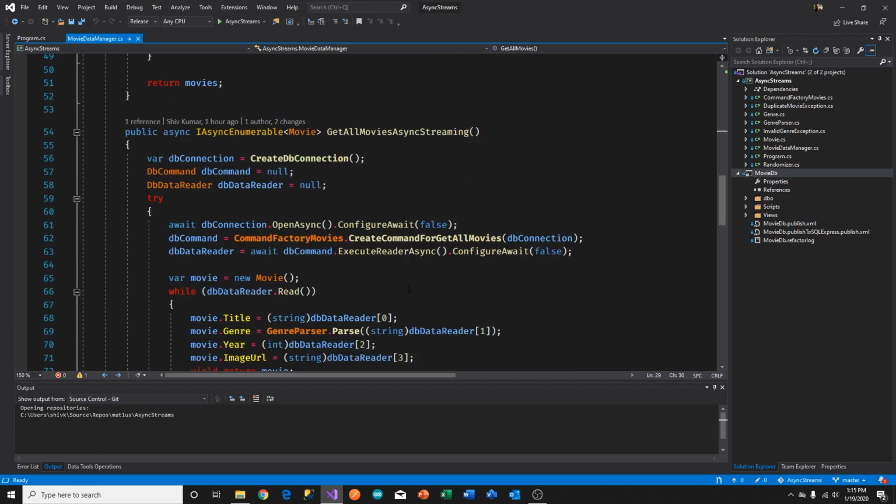Whereas I have another method called getAllMovies async streaming. This is also marked with the async modifier. And the difference here is it's now returning an async enumerable rather than an enumerable. And the big difference between async enumerable and enumerable is one returns a task, the other returns a value task.